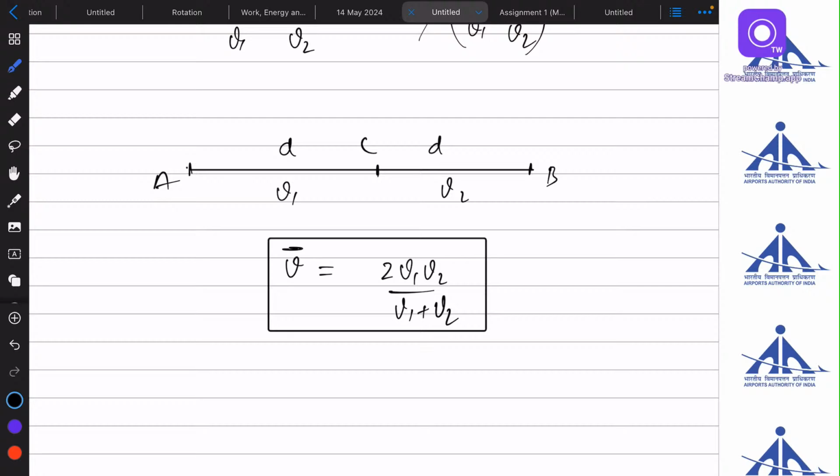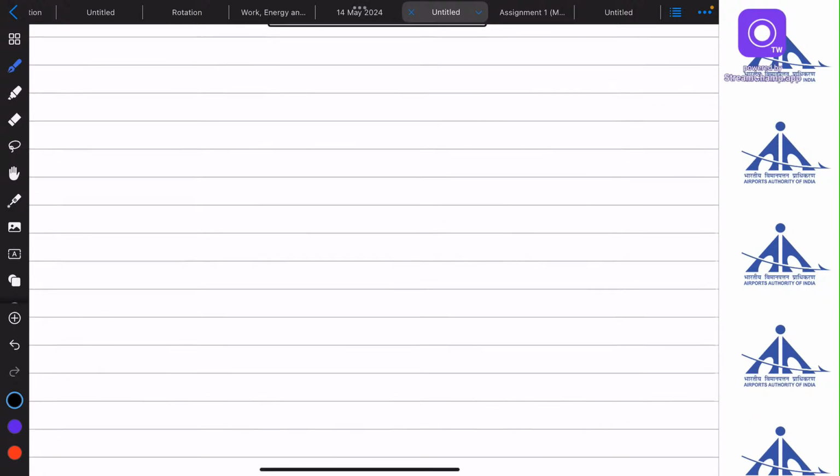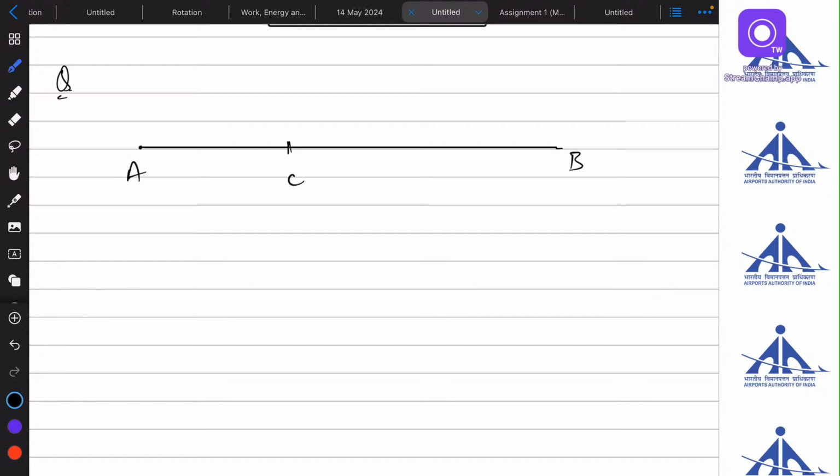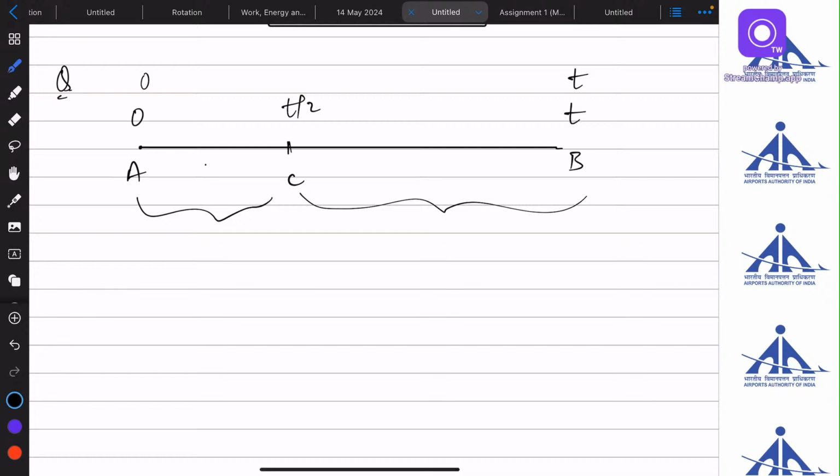The second case will be again the same points A and B. Now the distance is not the same. Let's say it has traveled some distance d1, and we don't know d1. Let's say this is 0 time, this is t time, and this is half time. That means if it has traveled from 0 to t seconds, then half of the time it has traveled from A to C, and half of the time from C to B, with again some velocities v1 and v2. And now we want to find the average speed of the body.